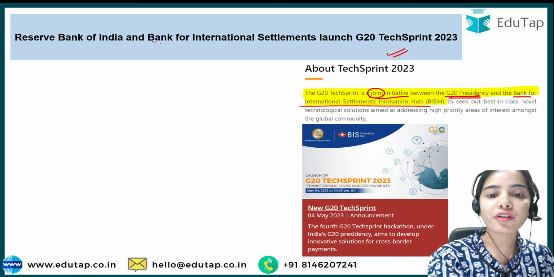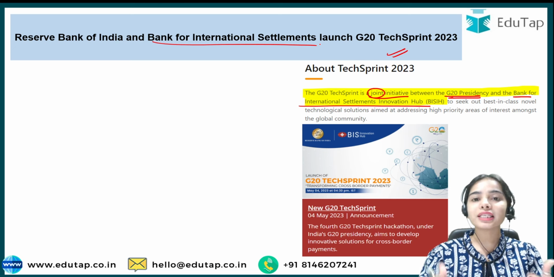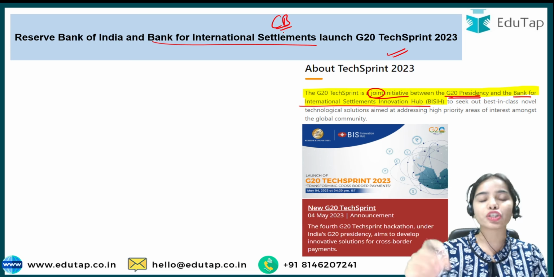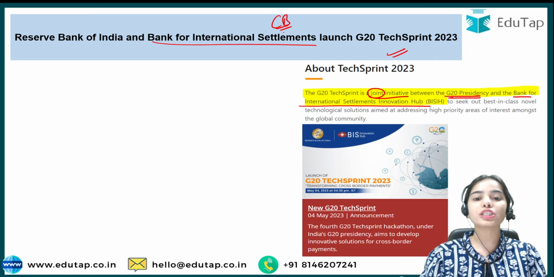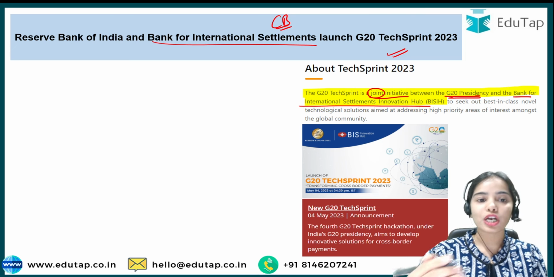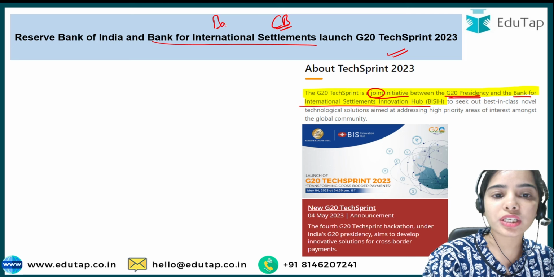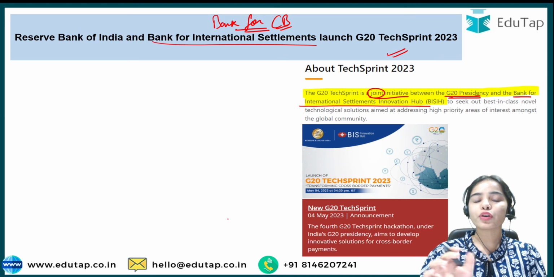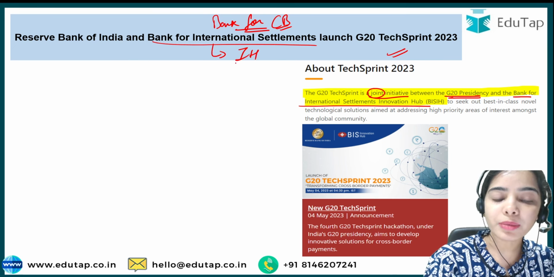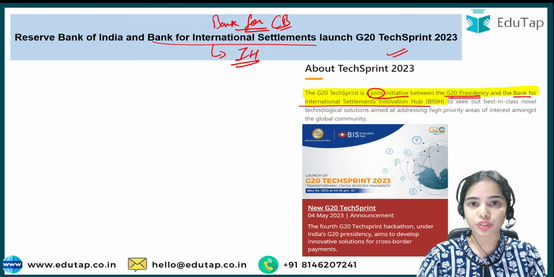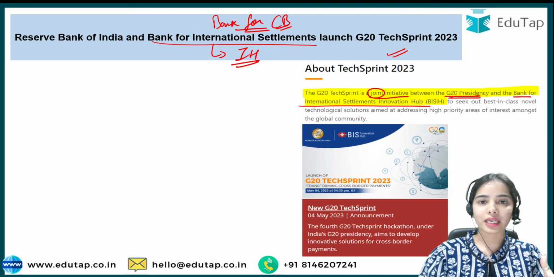Hub. See, Bank for International Settlements, it is an international organization that provides a forum for the central banks and the financial supervisory authorities to come together to discuss as well as to collaborate with each other to share the information. So this Bank for International Settlements is actually the bank for the central banks. Okay. So now this Bank for International Settlements has an innovation hub that promotes the technological advancement, that promotes the technological solutions to be developed for newer areas.